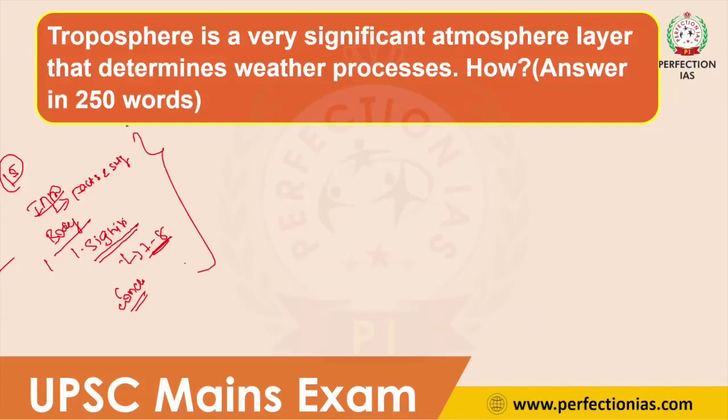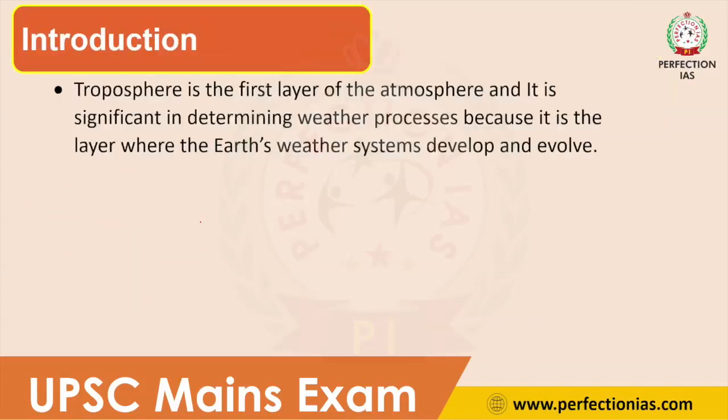So this should be the structure of your answer. Now we'll discuss the introduction. You can write: troposphere is the first layer of atmosphere. In geography, you have studied the structure of atmosphere, and in that, troposphere is the first layer. It is significant in determining weather process because it is the layer where Earth's weather systems develop and evolve.